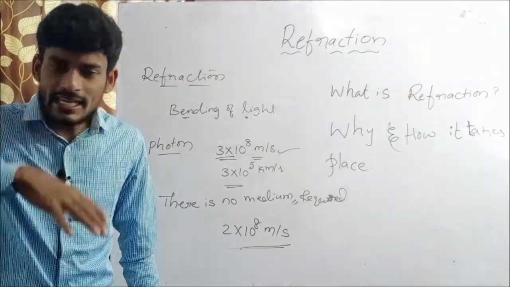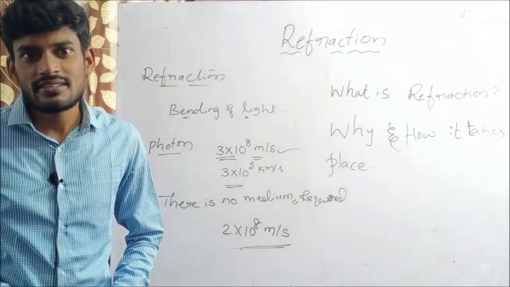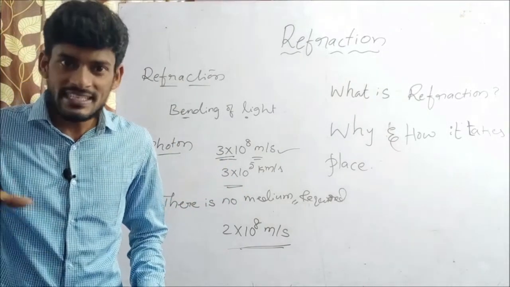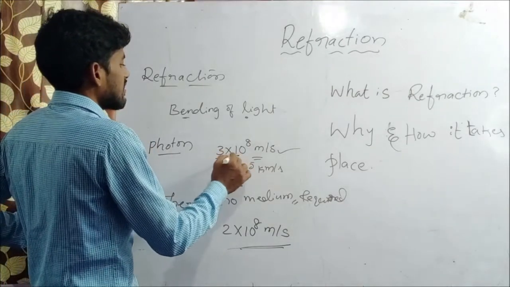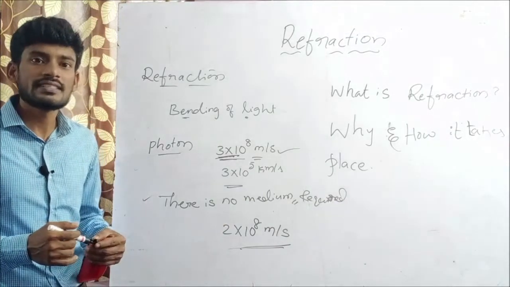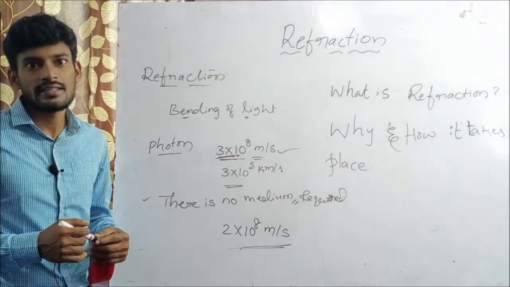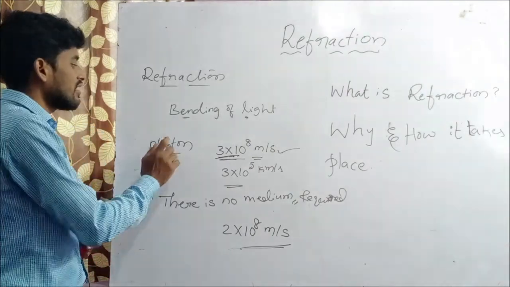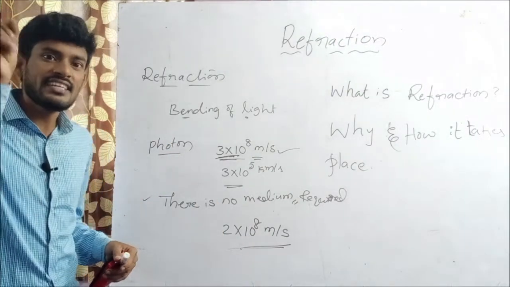For our practical purposes, light speed in air is taken as the vacuum speed, 3 into 10 to the power of 8 meter per second. No particle can travel like a photon, as Einstein said.